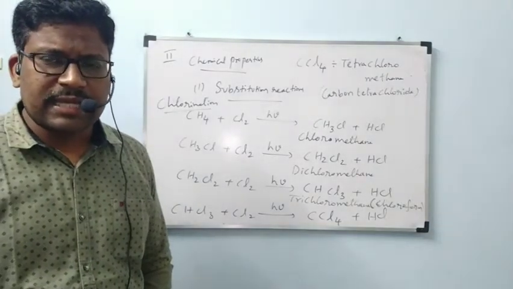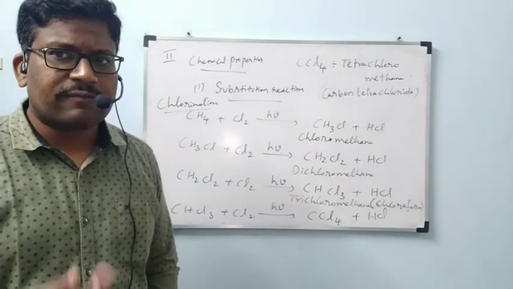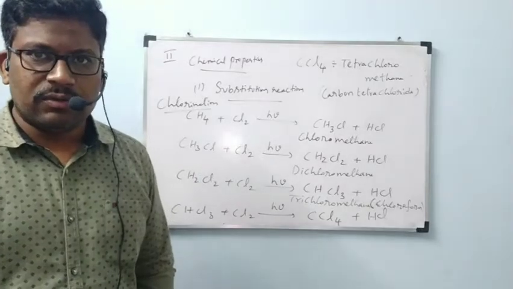Regarding this reaction, some points we need to cover. After that, we will go to the mechanism. Note down these reactions, all of you.